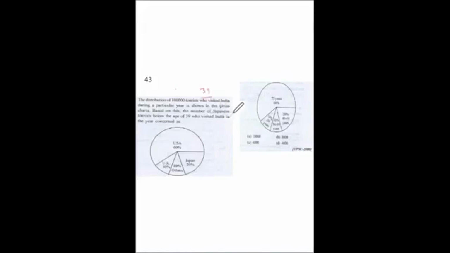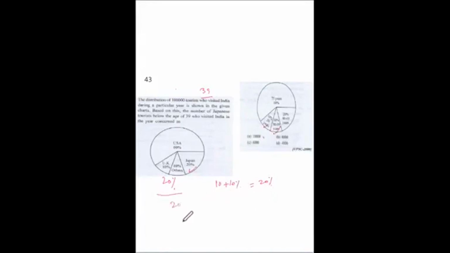In the graph it is 20% for Japan, and in this, below 39 is 10 and 10%. So the tourists from Japan are 20%, and the total number is 1 lakh.